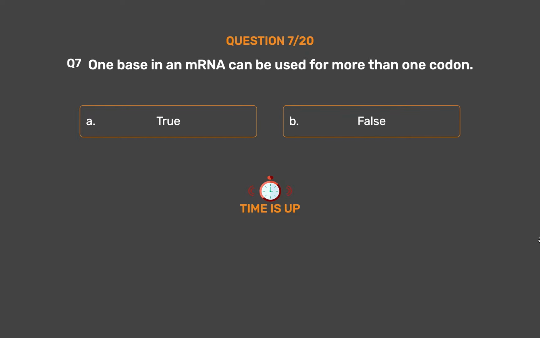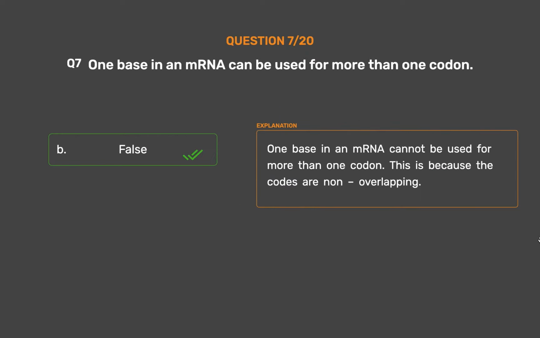The correct answer is option B. False. One base in an mRNA cannot be used for more than one codon. This is because the codes are non-overlapping.